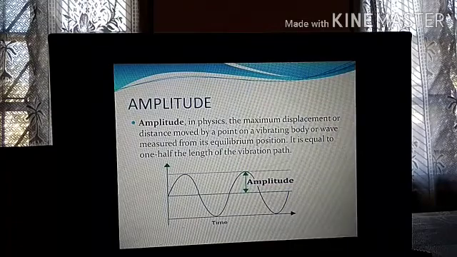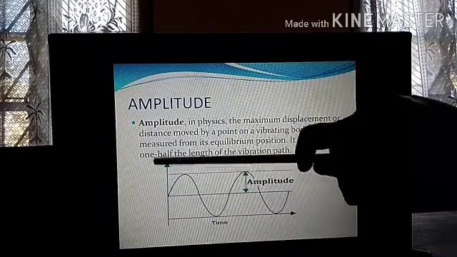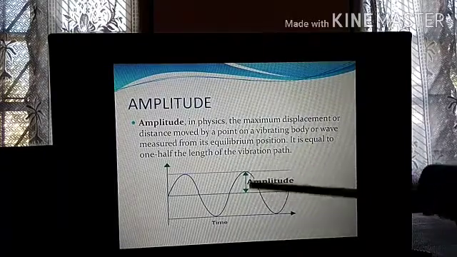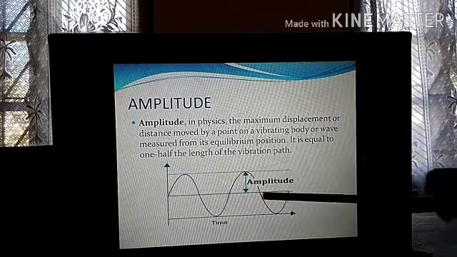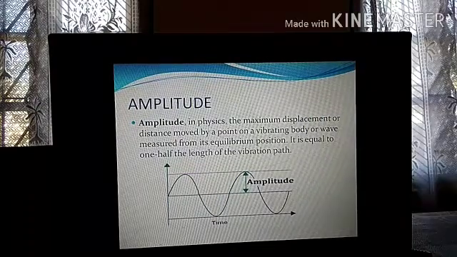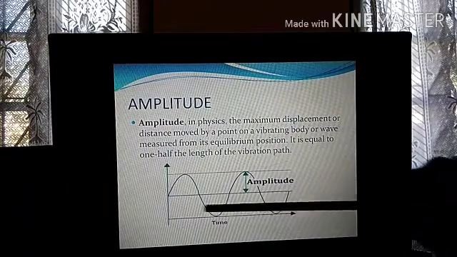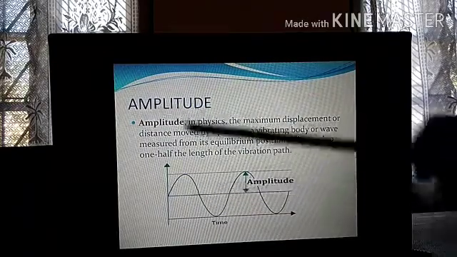Now see, this is a graph, with time and distance, suppose. This middle line is the equilibrium position. What is the equilibrium position? When the body is not vibrating, it is at rest. It will stay in one position, which is called the equilibrium position or the position of rest.